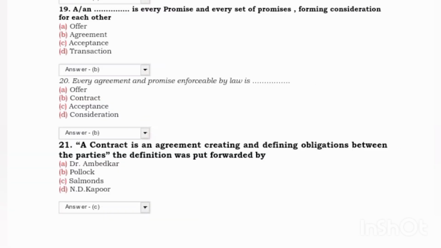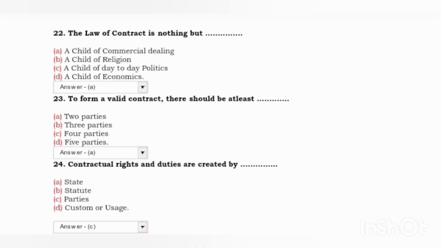Next, every promise and every set of promises forming consideration for each other is: answer B, agreement. Next, every agreement enforceable by law is: answer B, contract. Next, a contract is an agreement creating a defining obligation between the parties. The definition was put forward by: answer C, Salmond. Next, the law of contract is nothing but: answer A, a child of commercial dealing. Next, to form a valid contract, there should be at least: answer A, two parties. Next, contractual rights and duties are created by: answer C, parties.